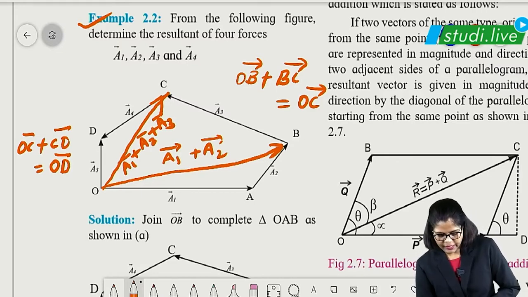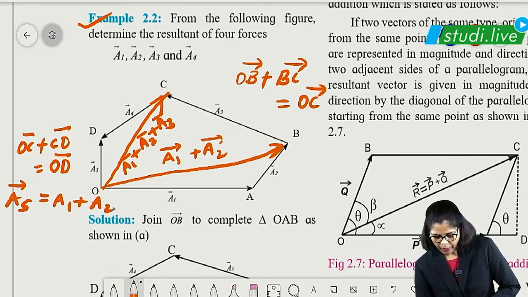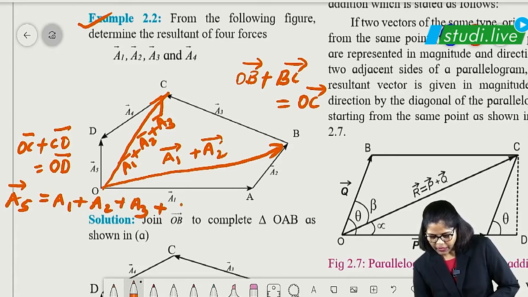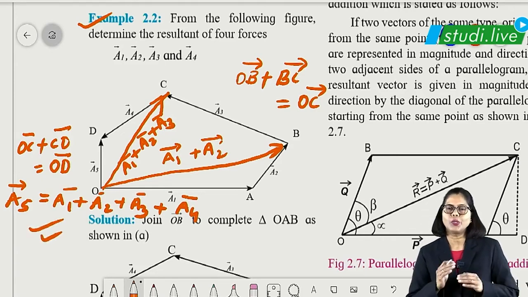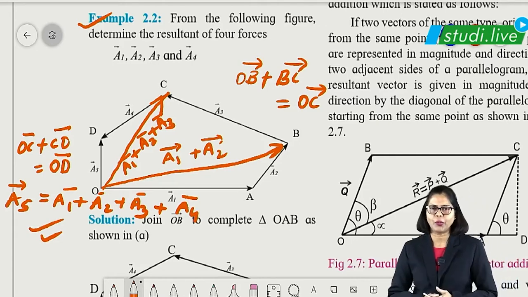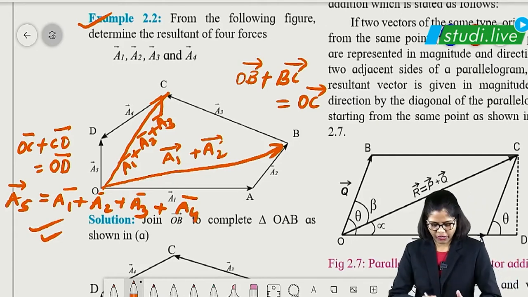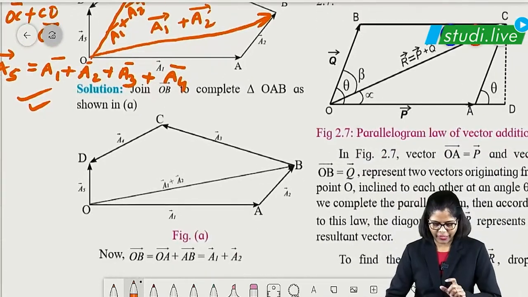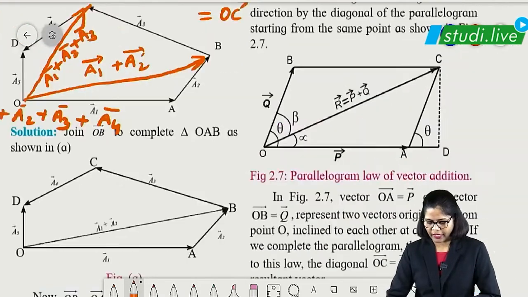That means I can say that A5 vector, that is OD vector, will be A1 plus A2 plus A3, which is OC, and plus A4, which is CD. This is all vectors. So this is the resultant using triangle law we have calculated, right, students? So here we have applied the triangle law of vectors. This is the answer you will be getting here.